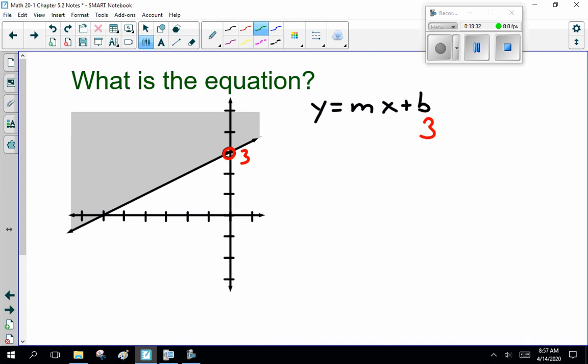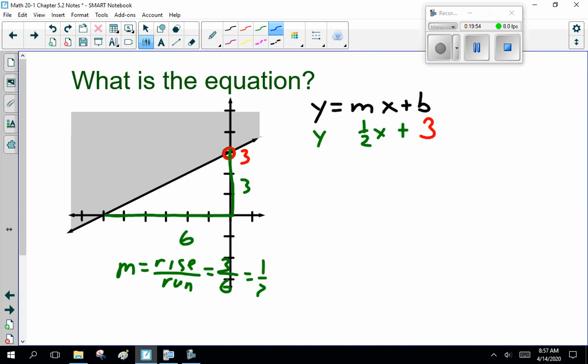Now, what is my m value? My slope, I'm going 1, 2, 3, 4, 5, 6 over, 3 up, rise over run, 3 over 6, which is 1/2. So this is 1/2 x.